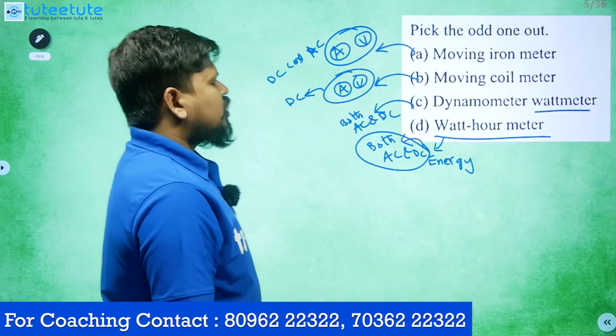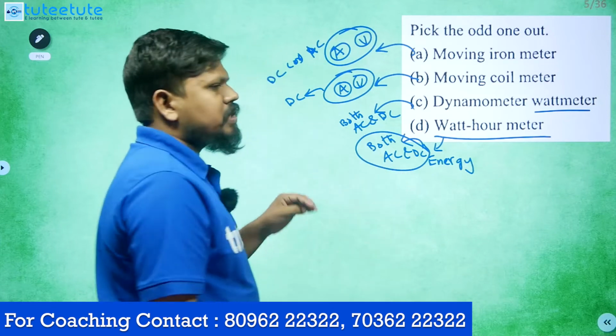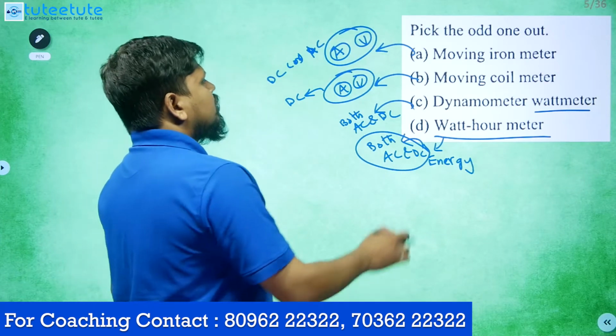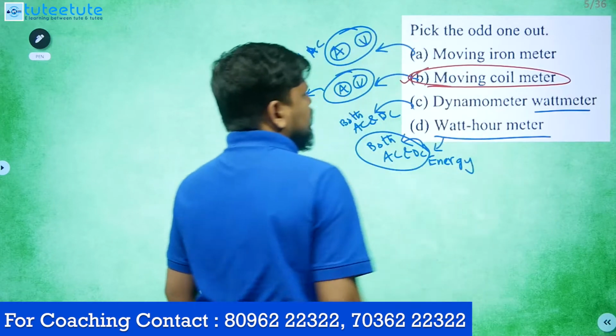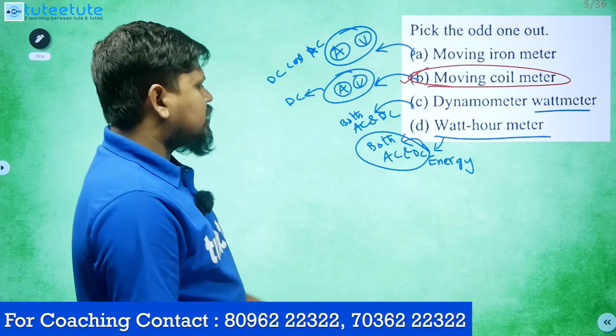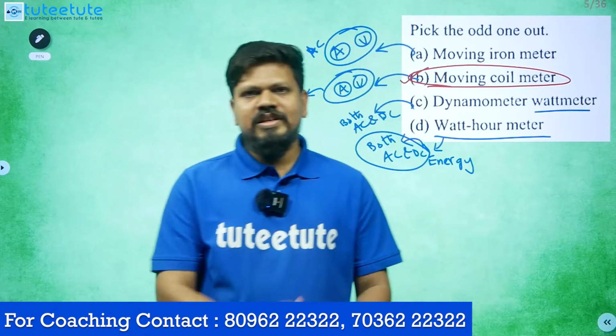There are two types of analysis for this question. If you consider it based on DC and AC, the moving coil meter is used only for DC. That is the answer generally. Option B is correct. There is no problem with this. So this question ends.